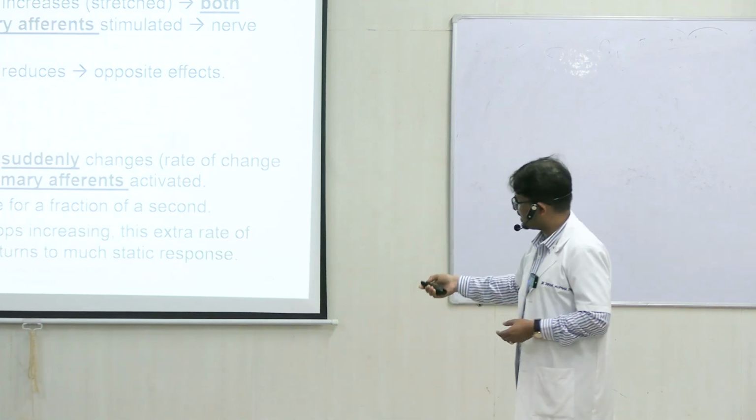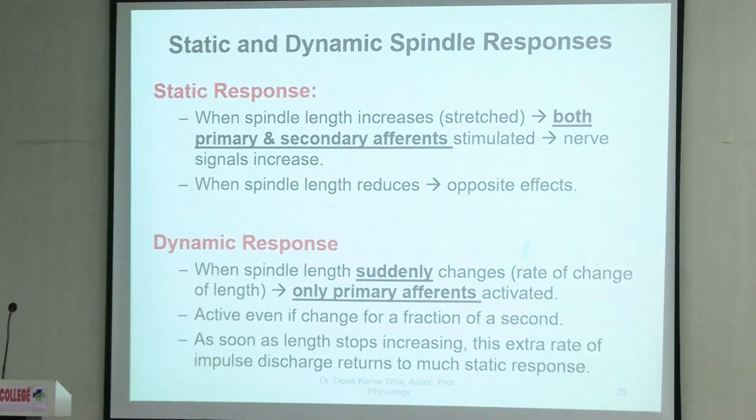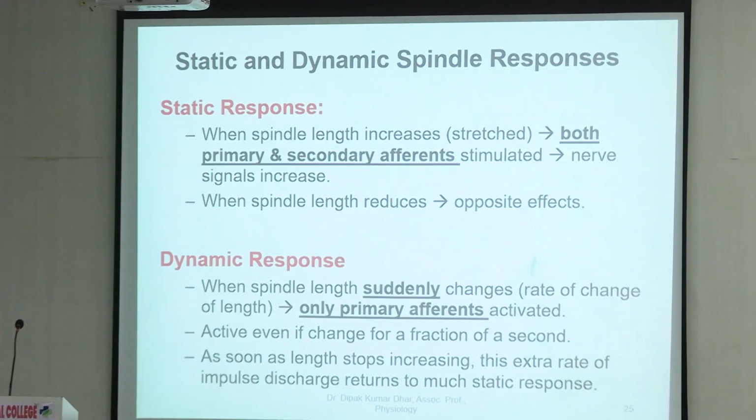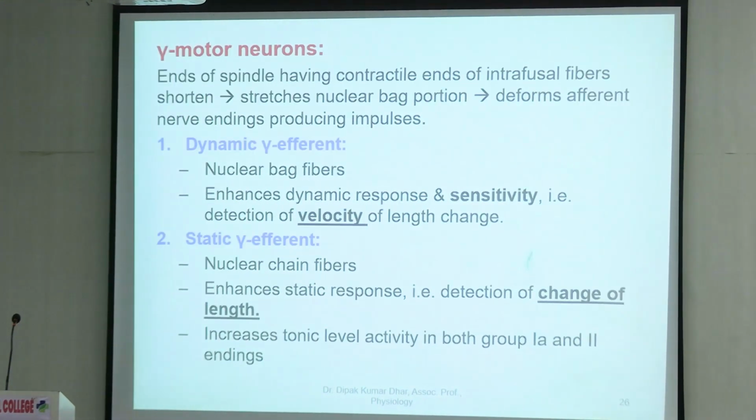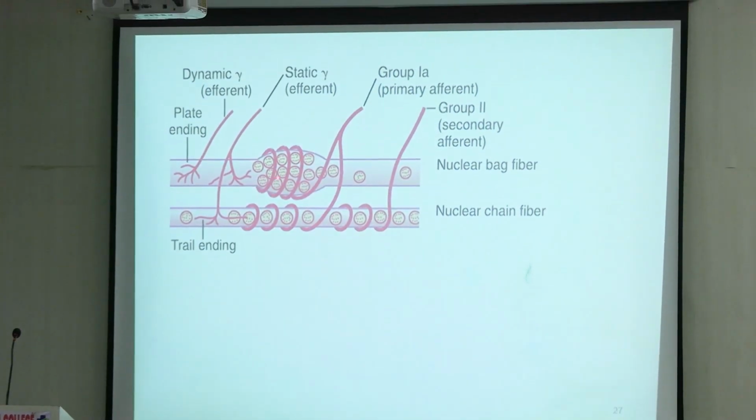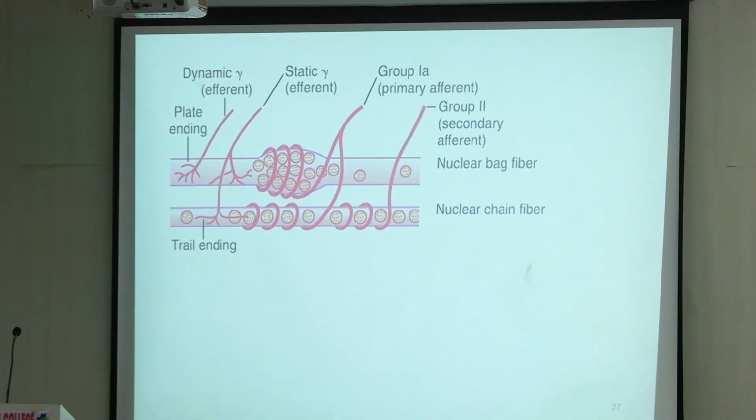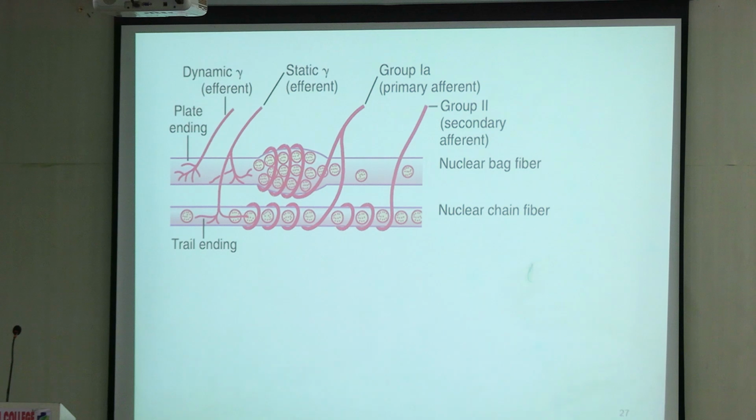One more point, as I said, in the dynamic response it is the primary afferents only which can detect. So where were the primary afferents? They are in the central part, and secondary afferents are only on the nuclear chain fibers, right?